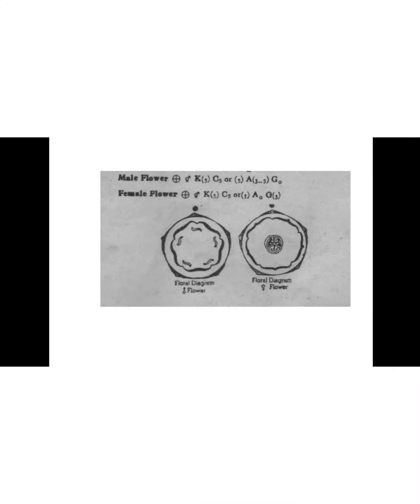This is the floral formula and floral diagram of the Cucurbitaceae family. First we discuss the male flower. In this male flower the bract and bracteole are absent, so we write EBRL.